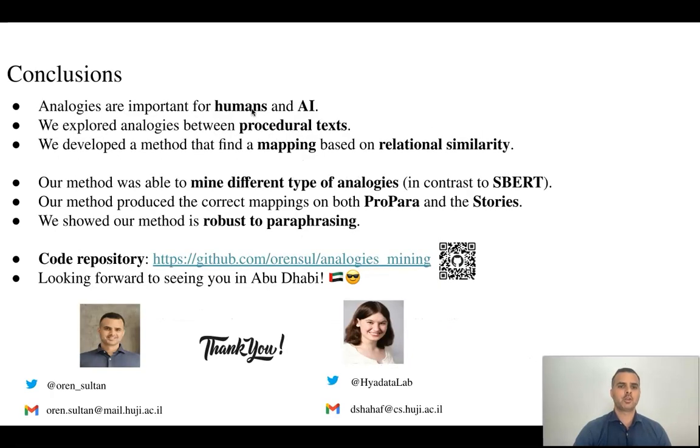To conclude, analogies are important. We explore the analogies between procedural texts and develop a method to find a mapping based on relational similarity. We show the success of our method on three experiments. Our data and code are in our GitHub repo.